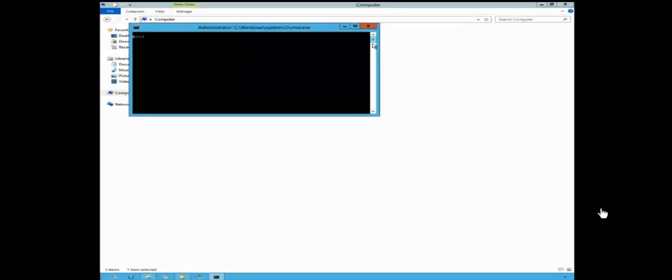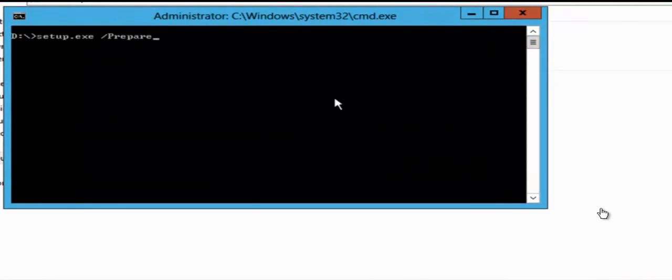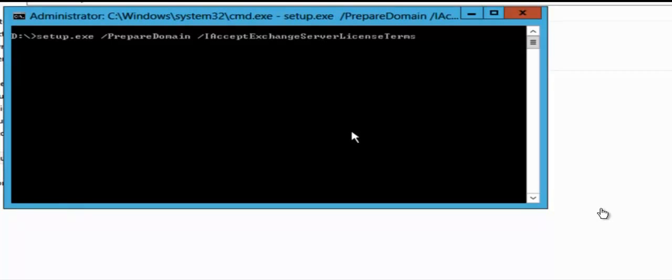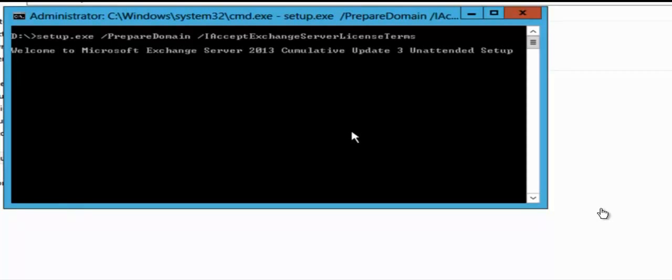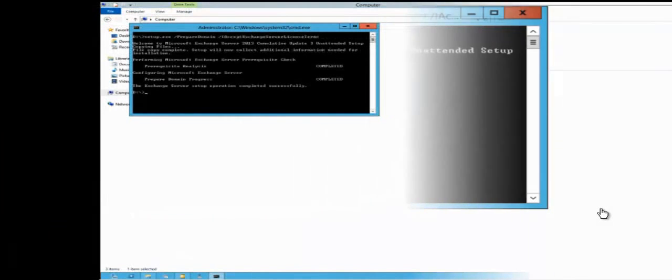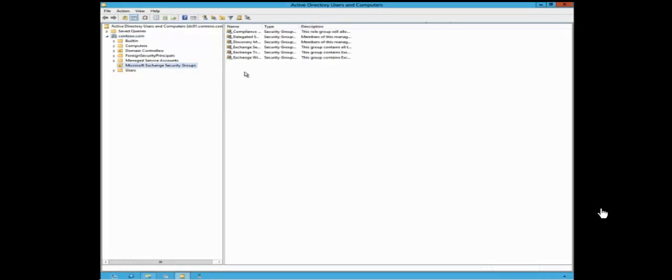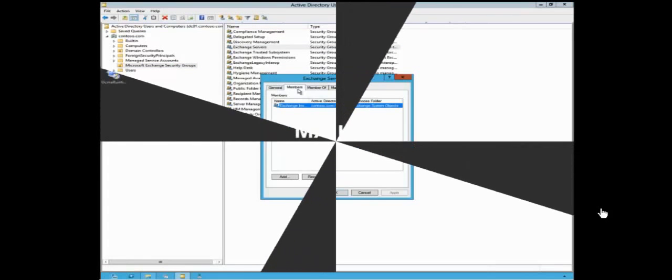Now I update the domain partition of Active Directory. Okay. As you can see, the Active Directory domain configuration preparation is done, and we can now check that the Exchange security groups were created, but they are still empty.